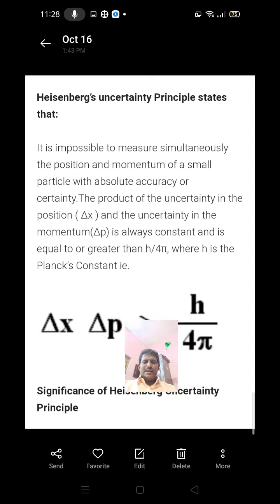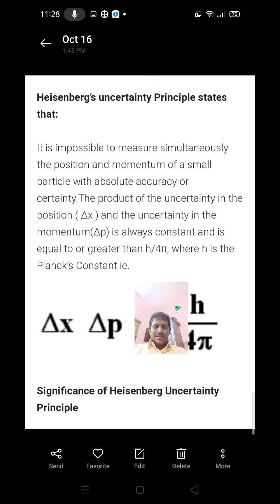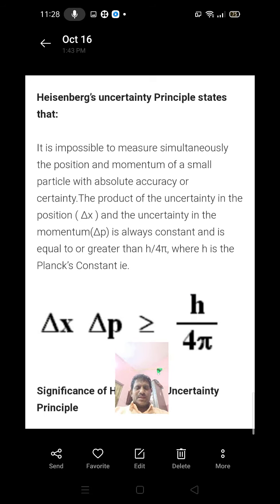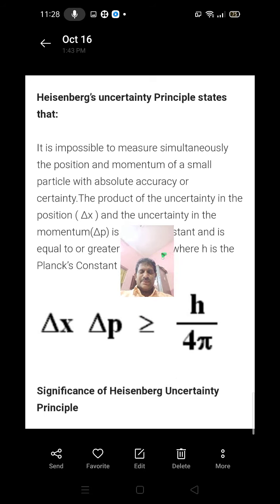That means it is impossible to measure simultaneously the exact position and the exact momentum of a small particle, according to this theory. That means the product of the uncertainty in the position, represented by delta x, and the uncertainty in the momentum, represented by delta p, is always constant and is equal to or greater than h by 4 pi. This equation is called the Heisenberg uncertainty principle.